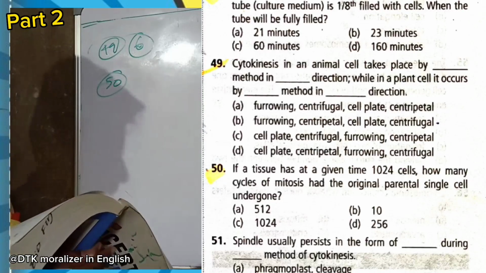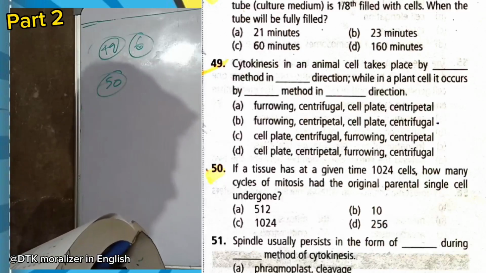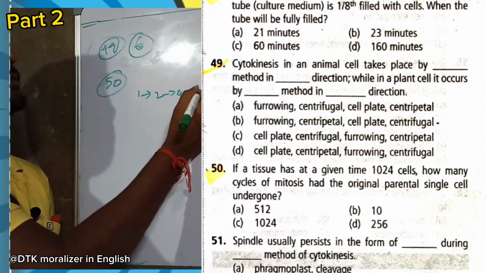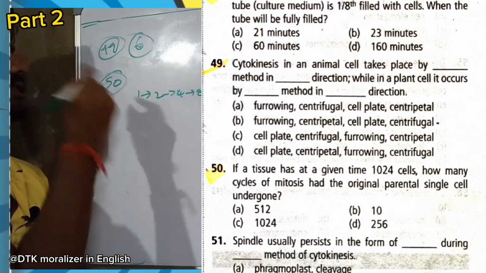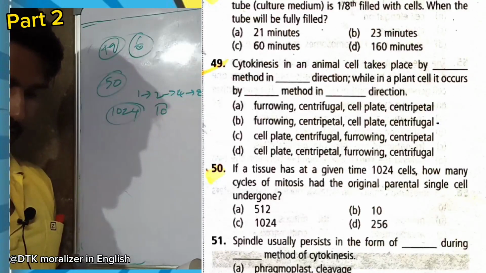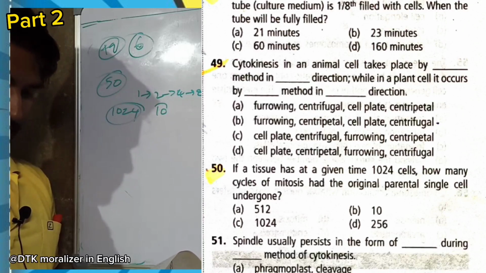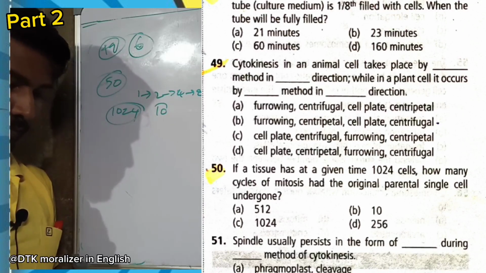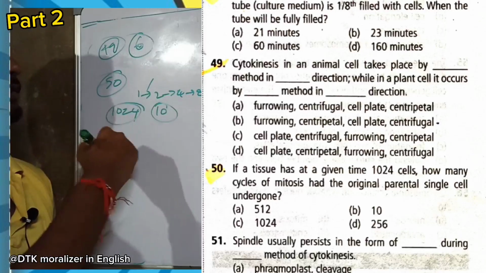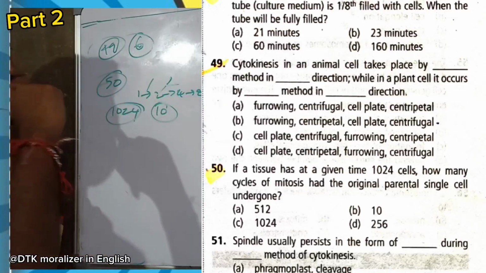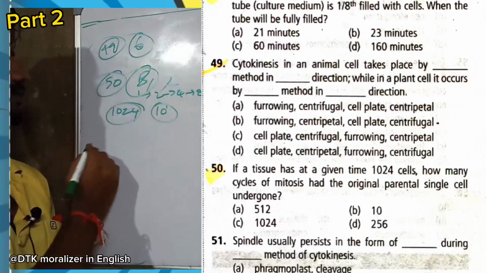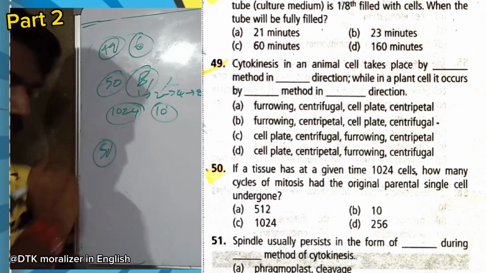Now question number 50. If a tissue has at a given time 1024 cells, how many cycles of mitosis had the original parental single cell undergone? From one cell, these cells are formed. For becoming 1024 cells, how many divisions happened? So we have to find them. So it would be like 10. As you can see, 1 to 2, 2 to 4, 4 to 8. We can increase the number like this. We get 10 divisions for 1024 cells from one cell. So here option B is right.